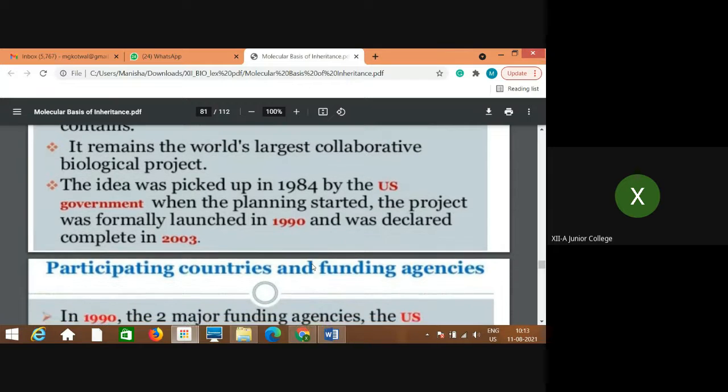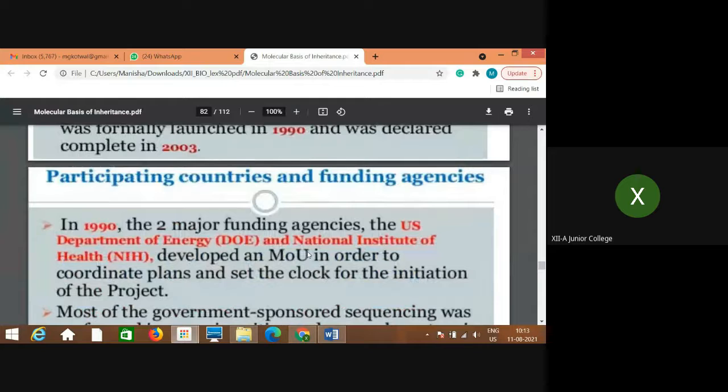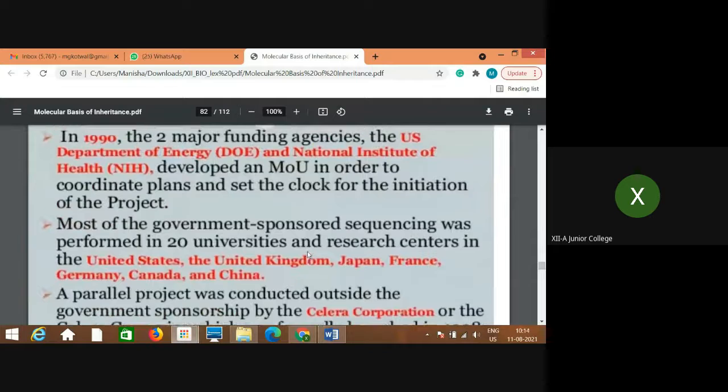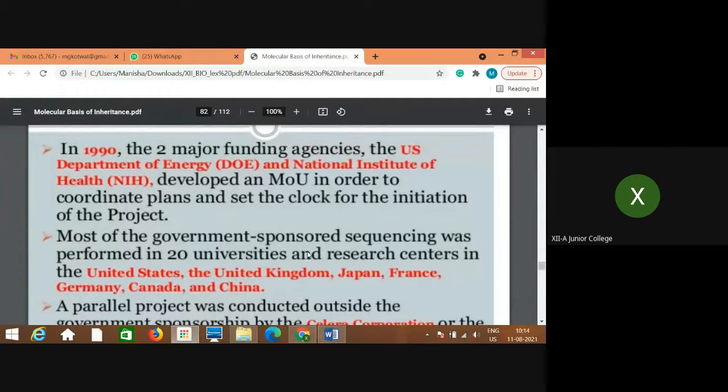We will discuss it now. It remains the world's largest collaborative biological project. The idea was picked up in 1984 by the US government when the planning started. The project was formally launched in 1990 and was declared complete in 2003. Regarding participating countries and funding agencies, in 1990 the two major funding agencies, the US Department of Energy and the National Institutes of Health, developed an MOU in order to coordinate plans and set the clock for the initiation of the project.